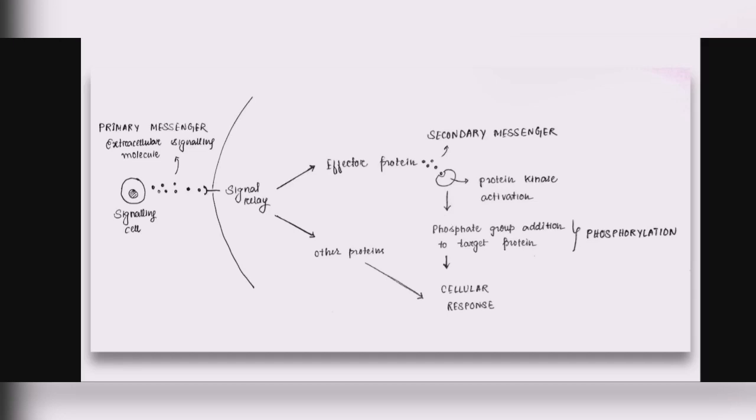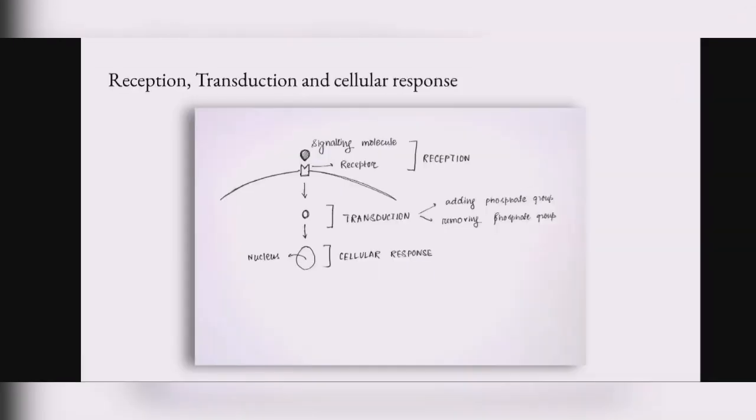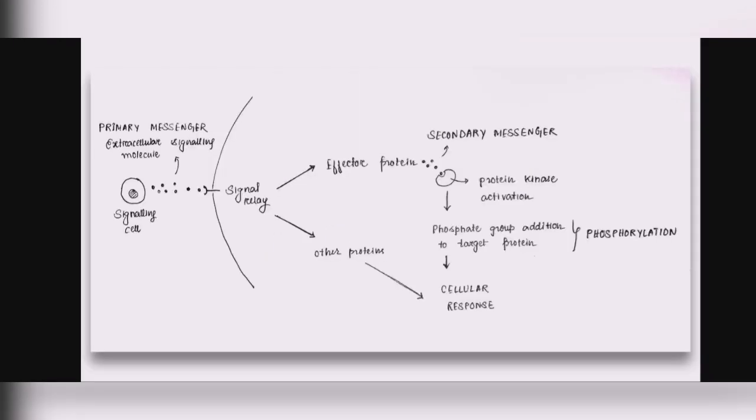So these primary messengers are usually proteins such as GPCR and everything else, and these secondary messengers are secreted inside the cytoplasm of this target cell only, and these usually constitute nitric oxide and calcium ions and cyclic AMP and many other molecules.